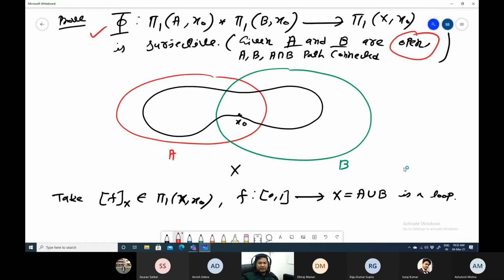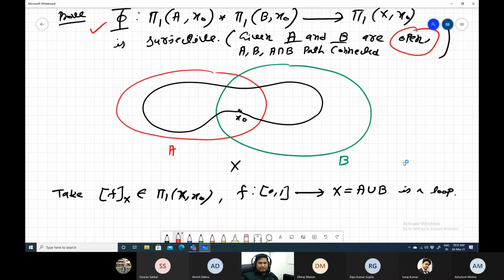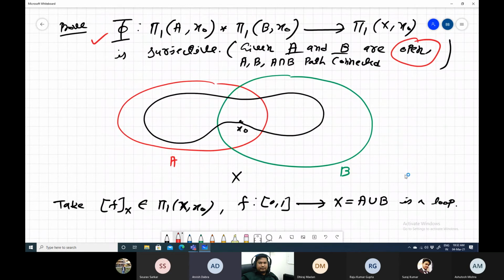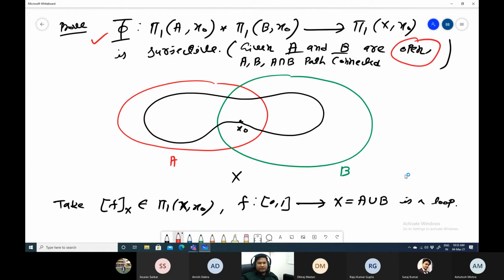So did you get what I'm saying? Yes, sir. And in this theorem, we need A intersection B to be non-empty. Yeah, right. Because this is non-empty by construction, since we are saying that x0 belongs to A intersection B. That means it is non-empty.